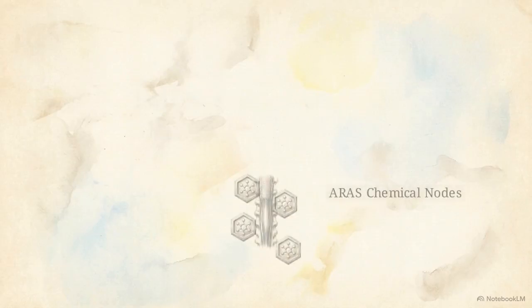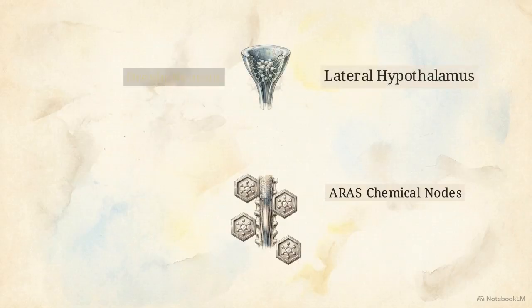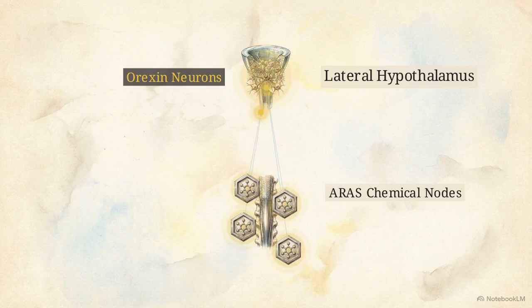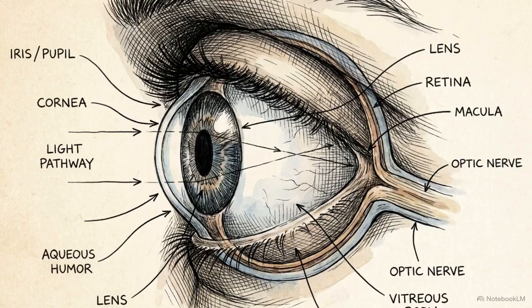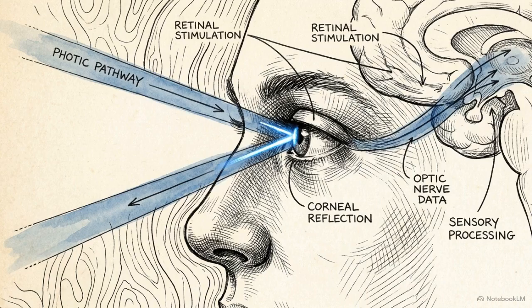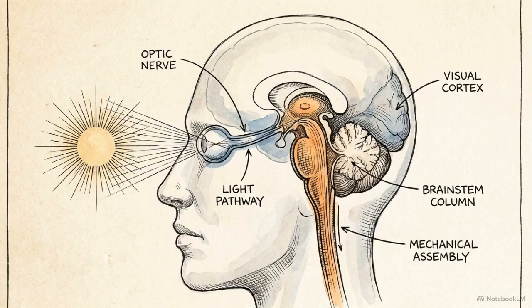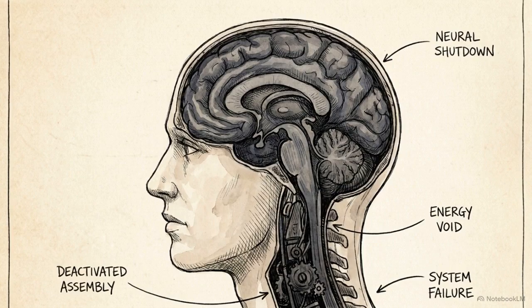The stability of the RAS network is governed by orexin in the lateral hypothalamus, projecting directly to the 4 chemical nodes. Orexin provides the essential excitatory drive to stabilize the system, preventing the brain from slipping into sleep. This drive is triggered by the environment. Specifically, 480 nanometer blue light is captured by non-visual photoreceptors in the retina, called ipRGCs. This light exposure activates the orexin neurons, which then stimulate the brainstem to boost alertness and improve mood. When this excitatory drive is removed, the entire arousal architecture begins to collapse.